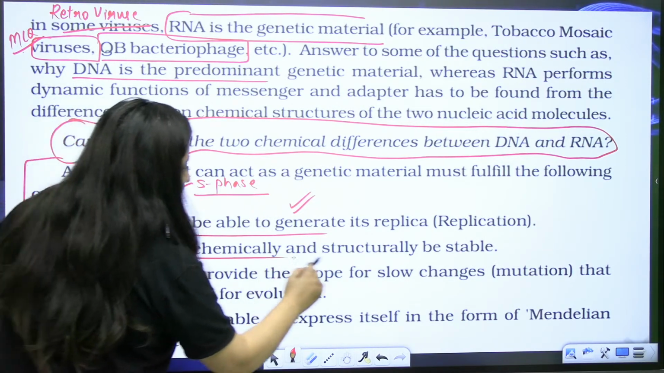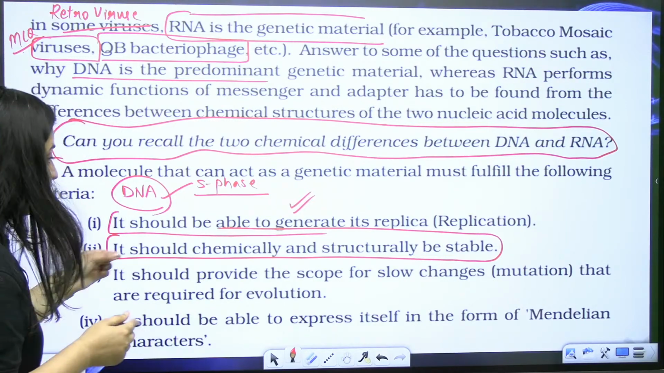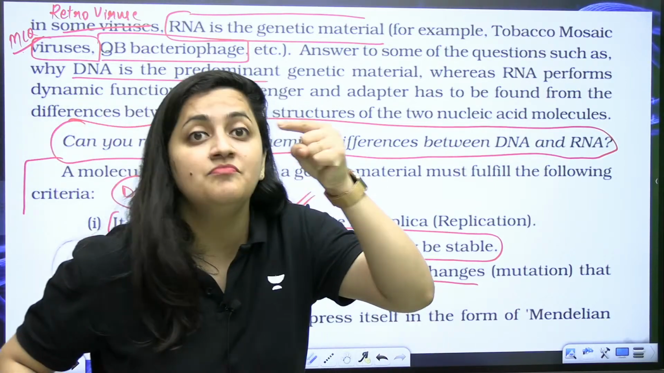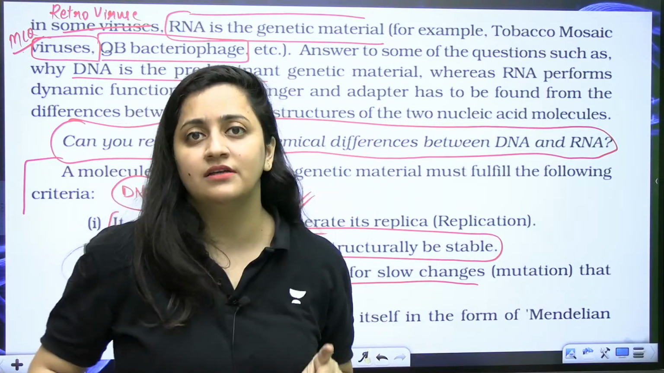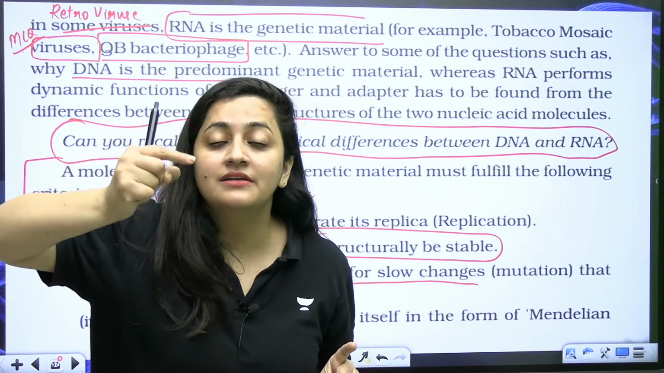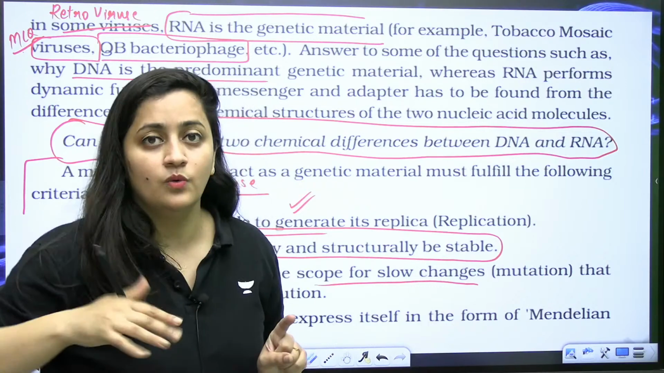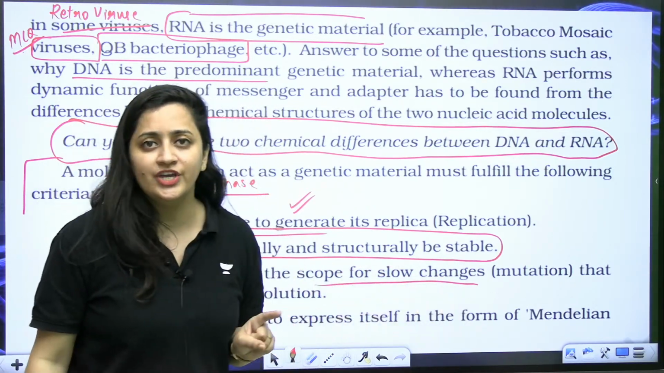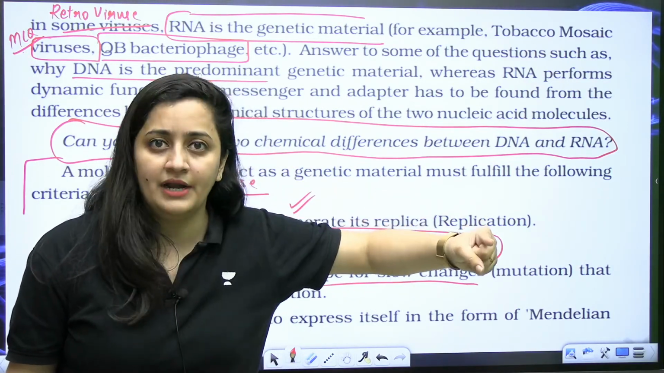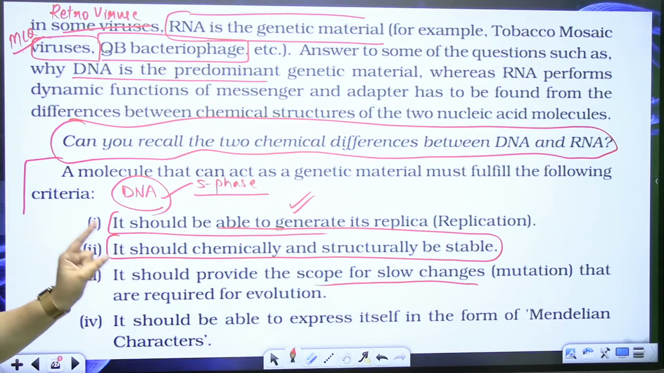Then it should chemically and structurally be stable. Your DNA is. It should provide the scope for slow changes. It should have the property that it can get mutated, but not at a faster rate. RNA, being single-stranded, can also get mutated, but at a faster rate. We need the genetic material in which mutations are there, but at a slow rate. Why? Because mutations are sudden changes, so such slow changes are required for the variations, but not at a fast rate.